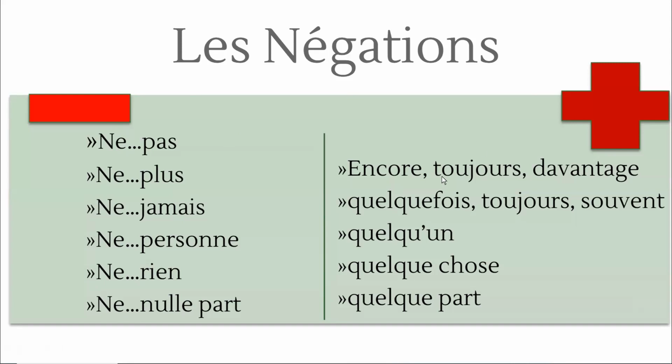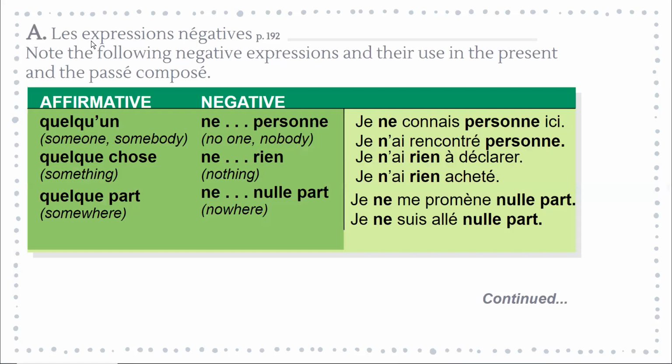And then encore, toujours, davantage. The opposites of these negative expressions are quelquefois, toujours, souvent, quelqu'un, quelque chose et quelque part. So I went through them just for you to hear the pronunciation, but we will look at them in more detail in the following slides.